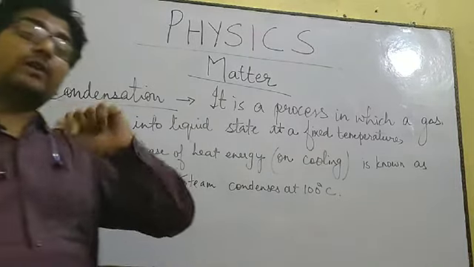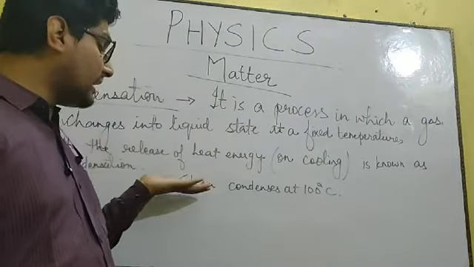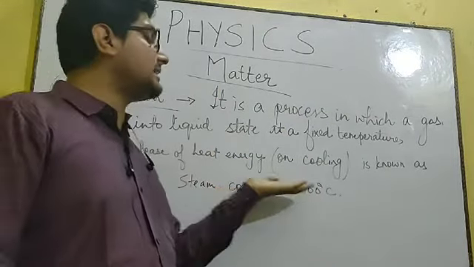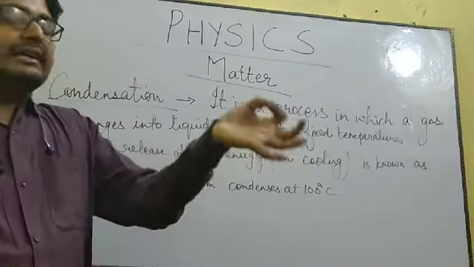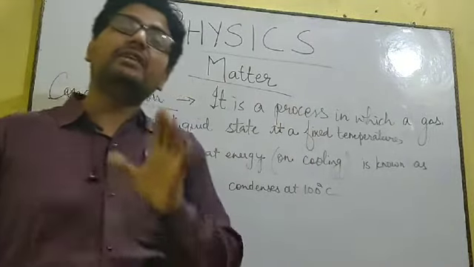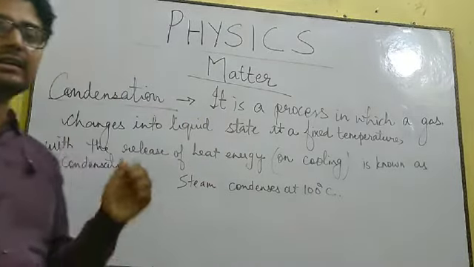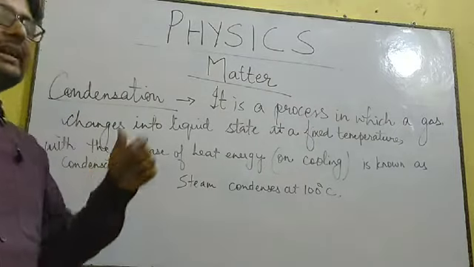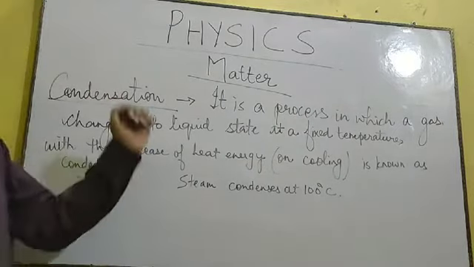Like suppose water was boiling at 100 degrees Celsius. Similarly, steam will condense at what temperature? The same, 100 degrees Celsius. So the boiling point of a liquid and the condensation point of that liquid will remain the same. So what is condensation? This you have to remember: it is a process of converting gas into liquid state at a fixed temperature on cooling. So over here you have to cool that object.